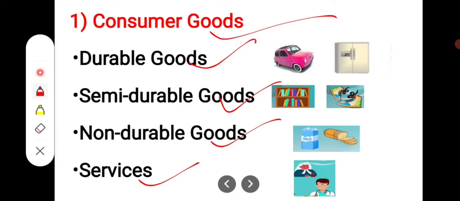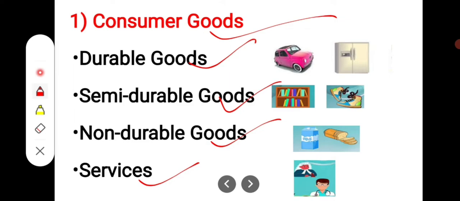So students, what are durable goods? Durable goods are those which can be used for several years, and they are relatively high in value, such as scooter, car, radio, television, etc. And students, what are semi-durable goods? Semi-durable goods are those which can be used for a period of 1 year or slightly more, and they are not of very high value, such as clothes, furniture, crockery, etc.